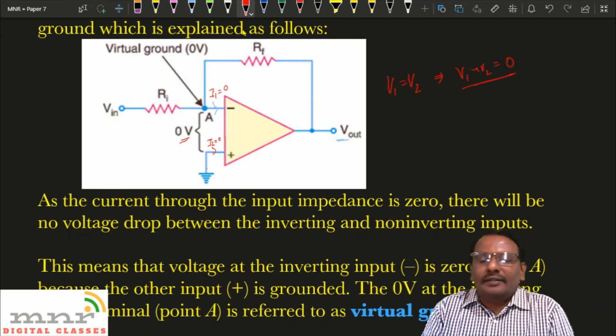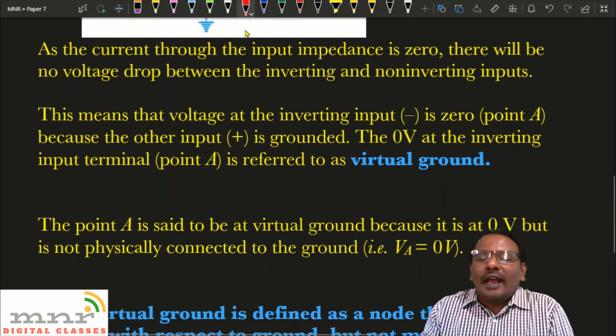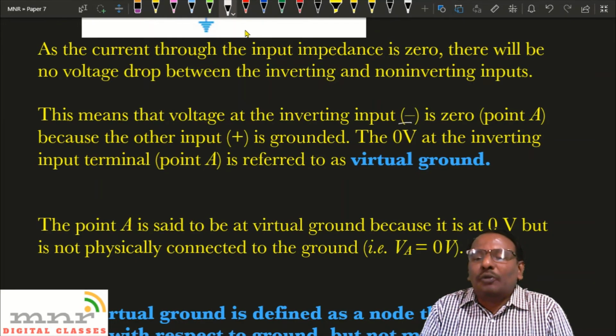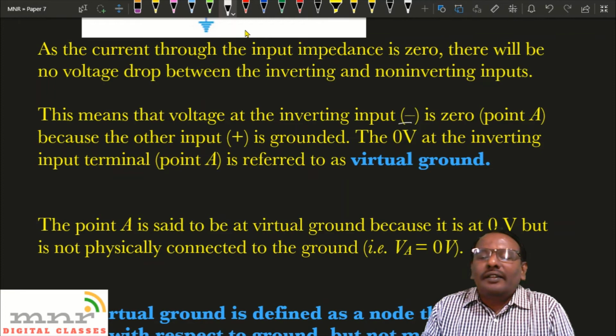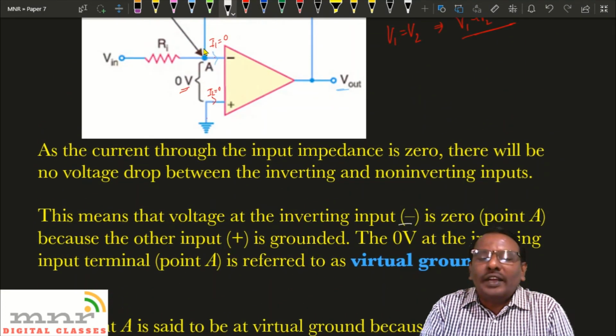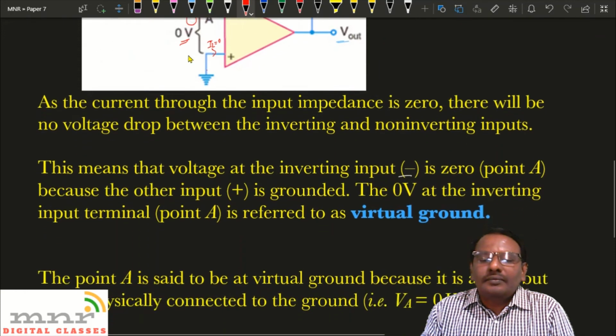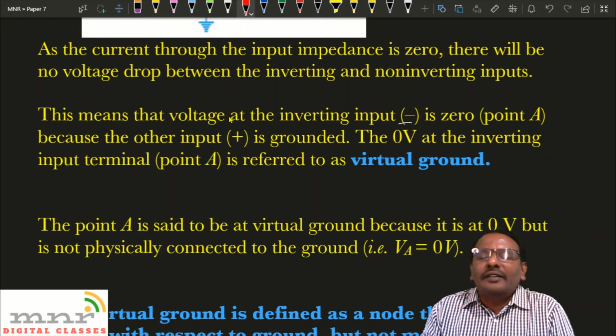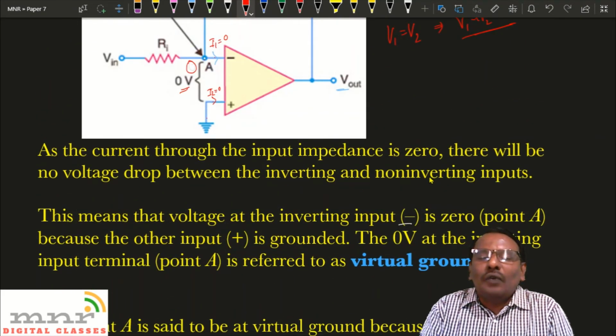This means that the voltage at the inverting input, that is the negative input, point A, is 0. The voltage at this point A is equal to 0, because the other input is grounded. This 0 volt at the inverting terminal, that is the point A, is referred to as virtual ground.